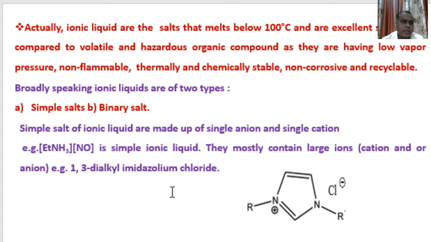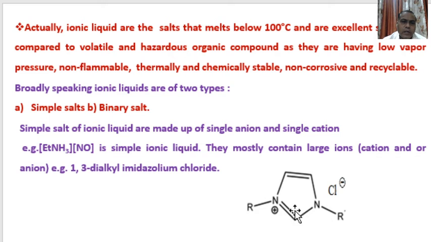Here EtNH3 thies is the cation and NO is the anion, a simple ionic liquid. They mostly contain large ions, cations or anions, for example 1,3-dialkyl imidazolium chlorides. The positions start from 1, 2 and 3.